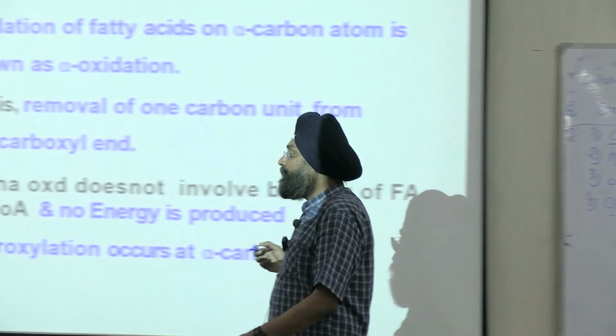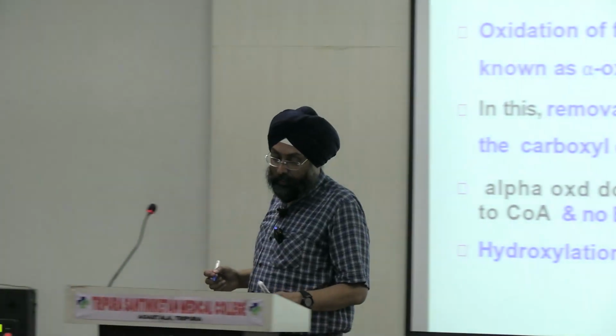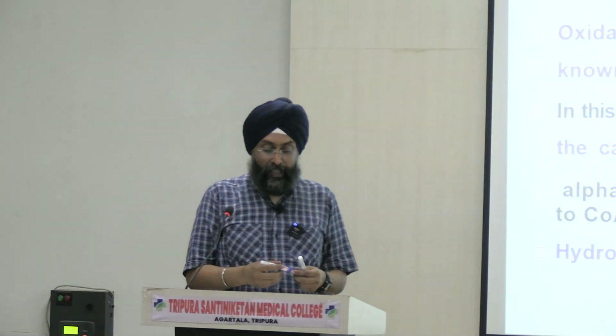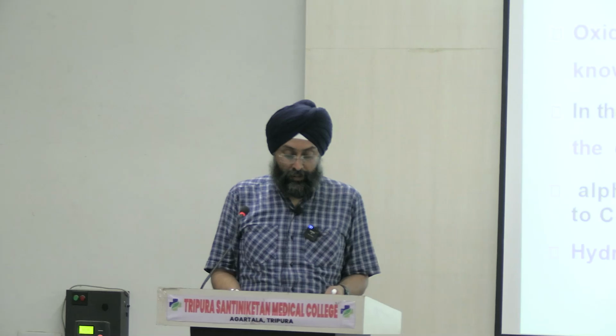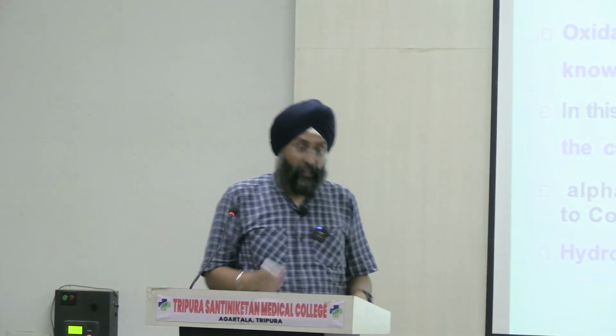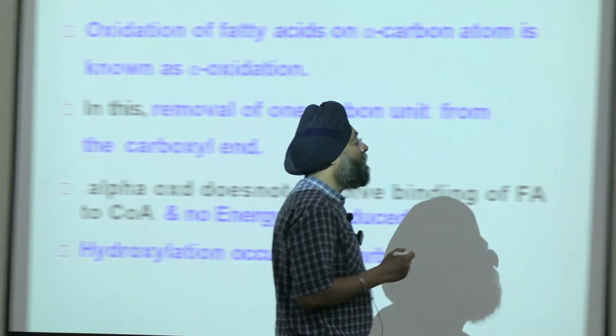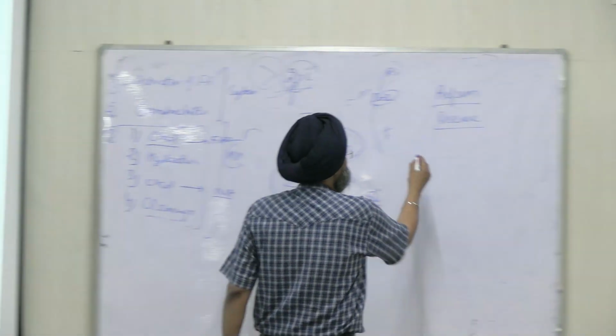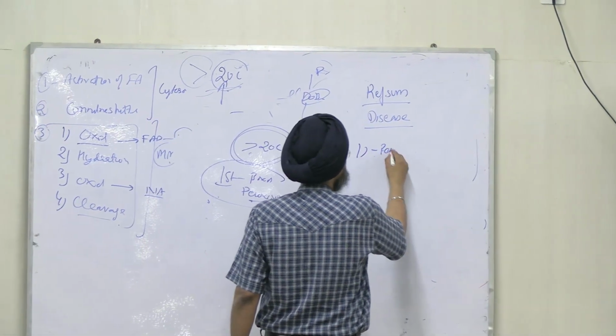What is Refsum disease? It is a rare neurological disorder characterized by peripheral neuropathy and cerebral ataxia. Peripheral neuropathy is there.